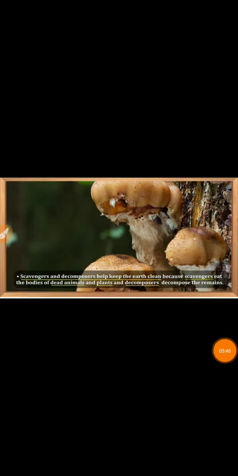These fungi and bacteria secrete digestive juices from their body. And what will these digestive juices do? These digestive juices will allow that dead and decaying matter to decompose. When it gets decomposed, it will turn into liquid, and then they will be able to take that liquid food and get their nutrition.